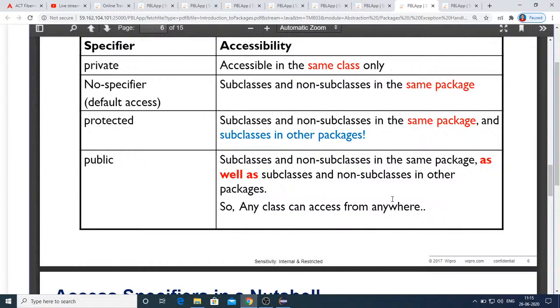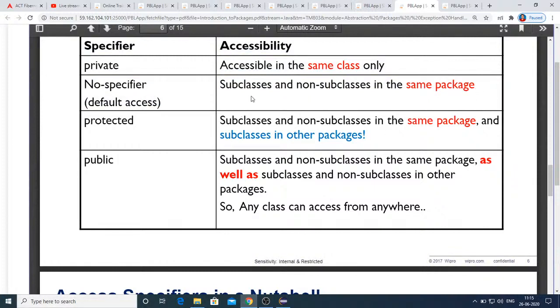Private is accessible only in the same class, not even outside the class. Even for the subclass it's not accessible. So that's the point to be noted. And coming to default, it is accessible for both subclasses and non subclasses in the same package.